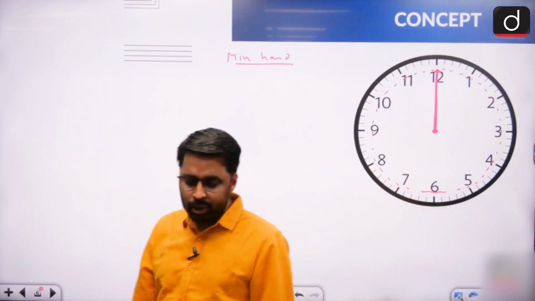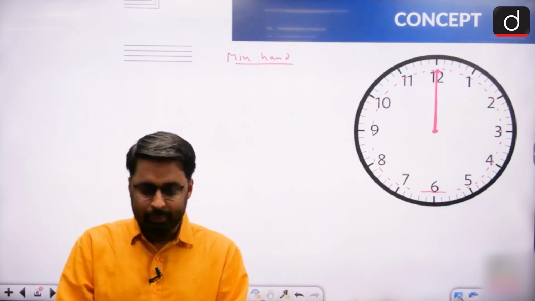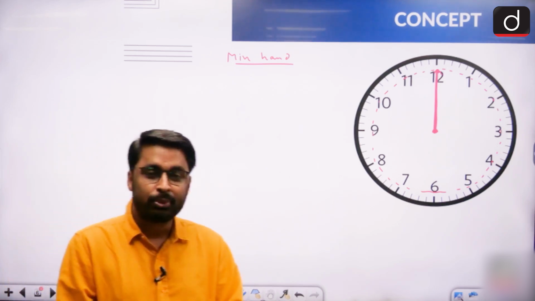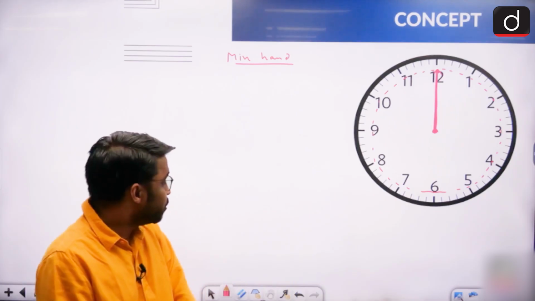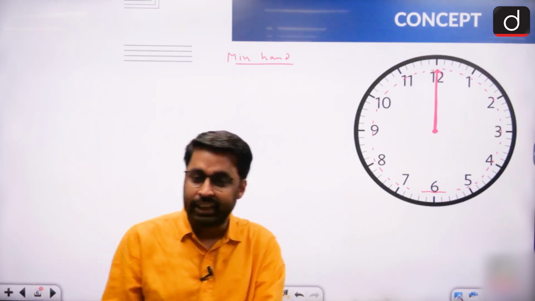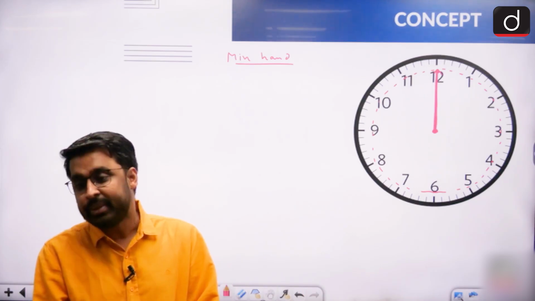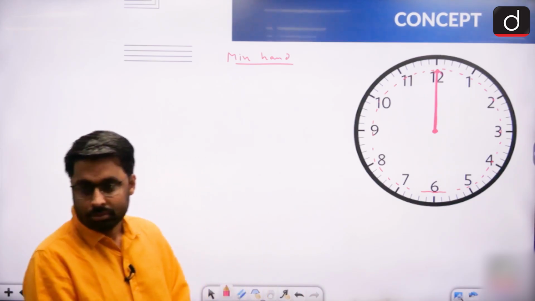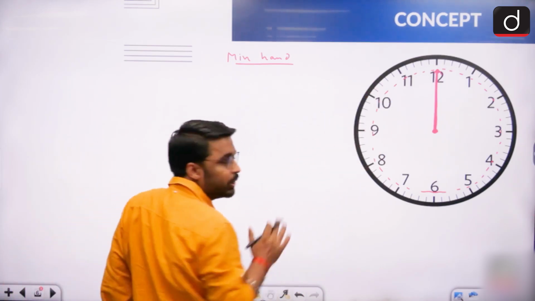So moving from 12 to 12, how long will the minute hand take? 60 minutes. My minute hand is pointing on 12. It starts from 12, goes to 1, 1 to 2, 2 to 3, 4, 5, 6, 7, 8, 9, 10, 11, 12. So moving from 12 to 12, how long will the minute hand take? 1 hour of time, right? Moving from 12 to 12, minute hand is going to take 1 hour of time.